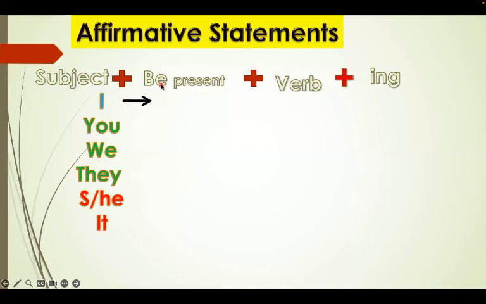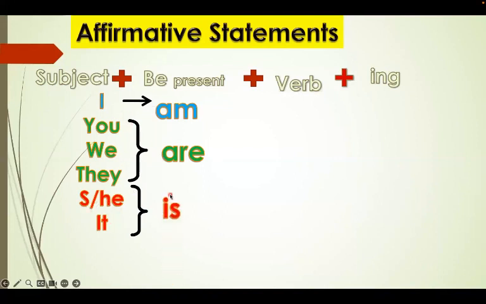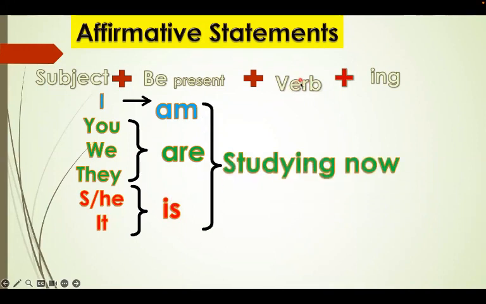Then we add verb to be in the present, which is am: I am; you are, we are, they are; then she, he, it, all of them is. Then we add any verb that we want. Okay, study. Then we add ing: studying.